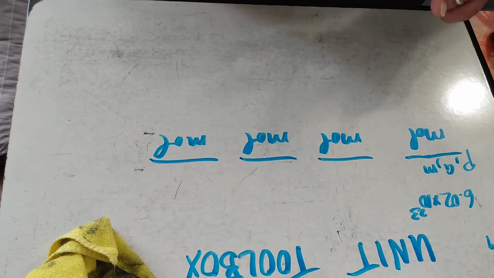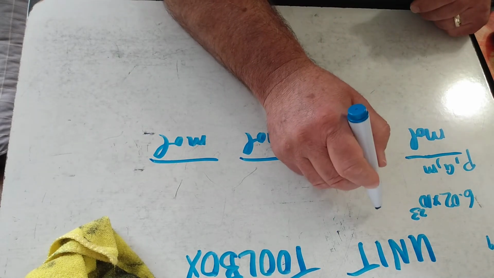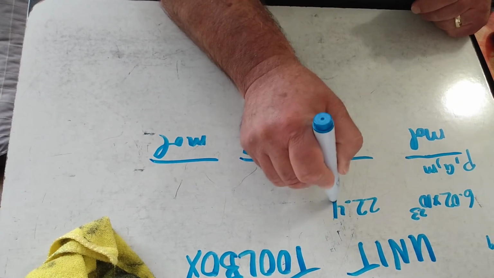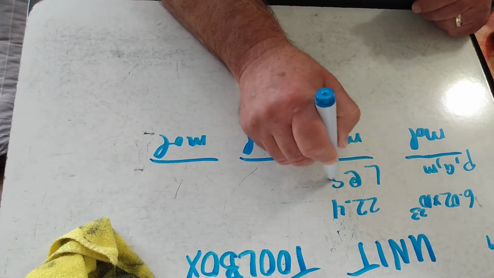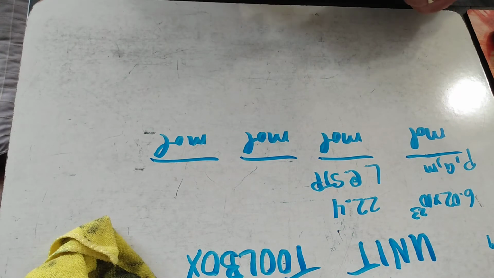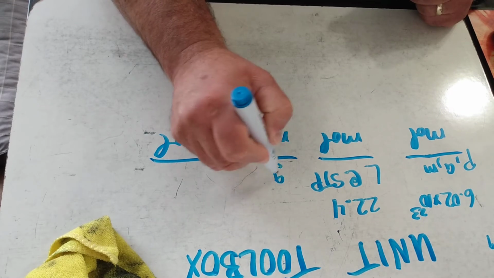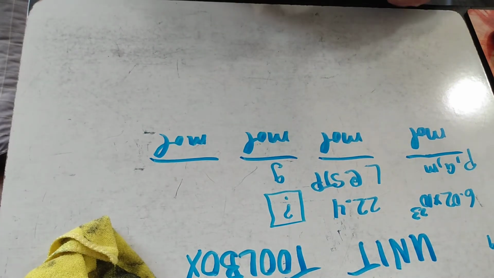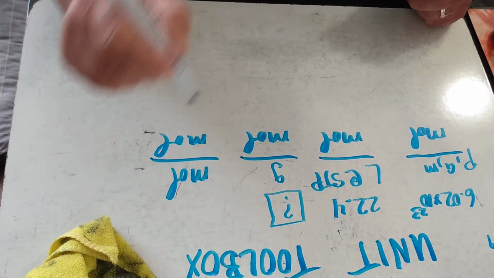The other tool that you learned was, I believe this was tool 2, 22.4 liters at STP. The next one you learned was grams, and I'm going to put a question mark here because this always changes. And then the next one, tool 4, is mole to mole.